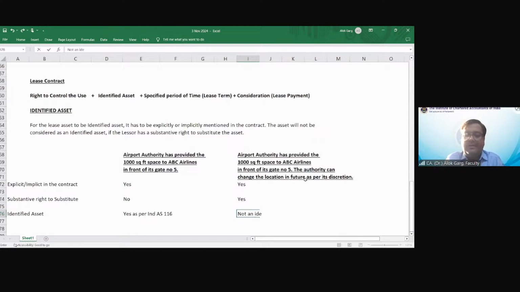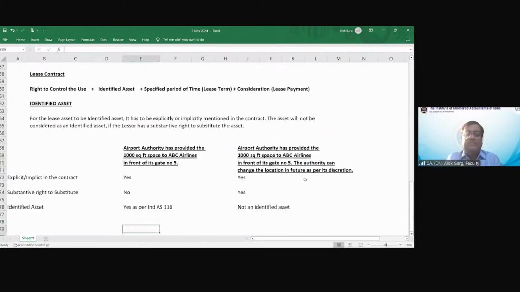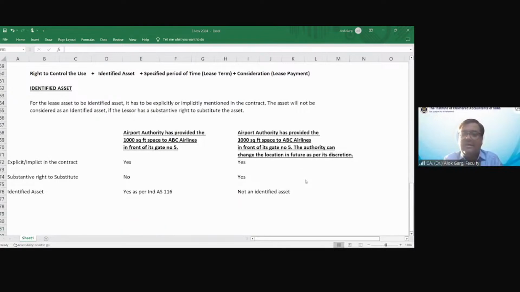Not an identified asset. Right? Not an identified asset. Is that clear? Not an identified asset. I hope it is clear to everyone. Right? So in this case, if it is an identified asset, 116 accounting will follow. In the second case, if it is not an identified asset, 116 accounting will not be followed. Okay. Right, friends?